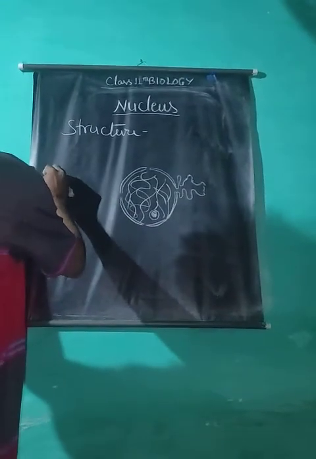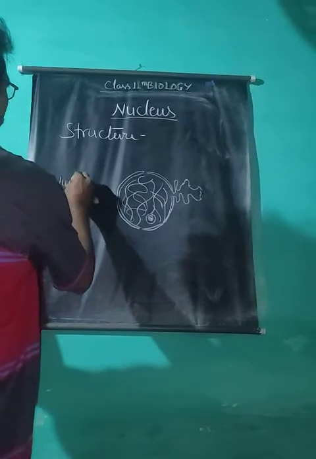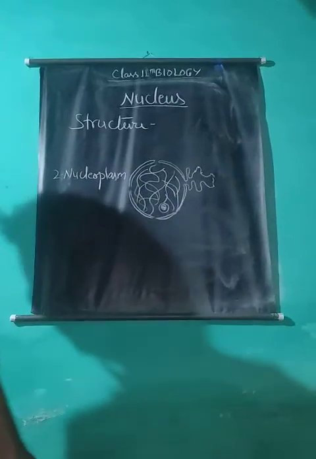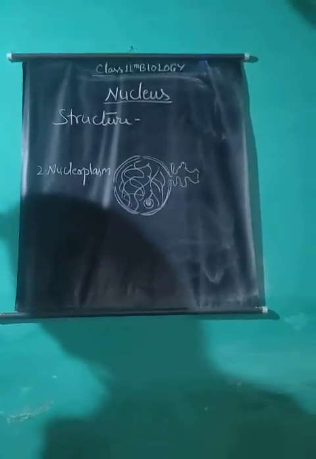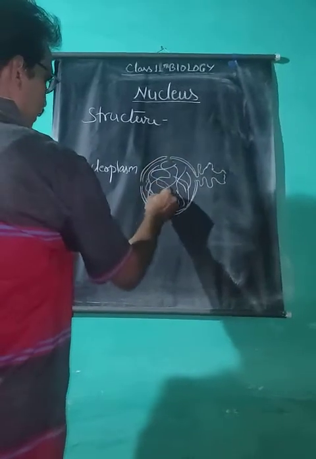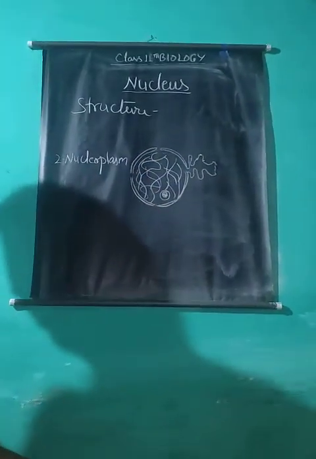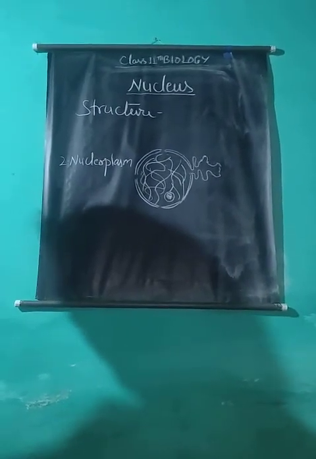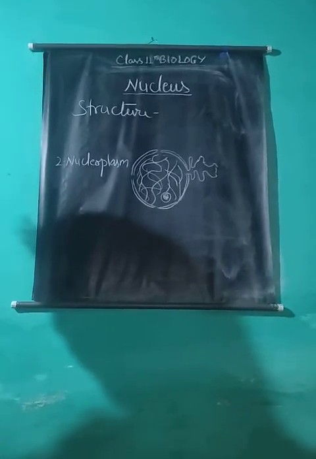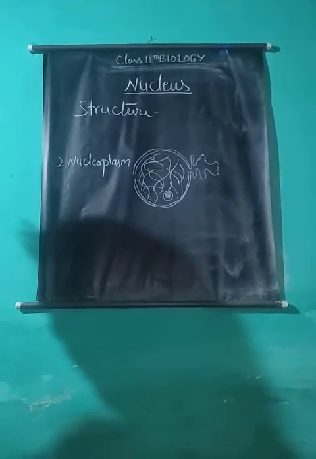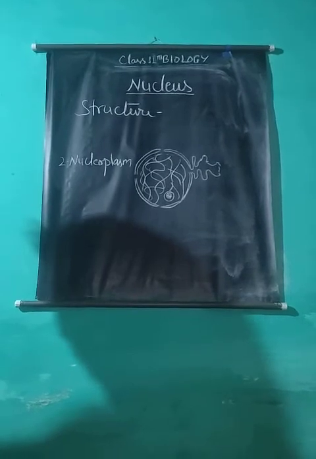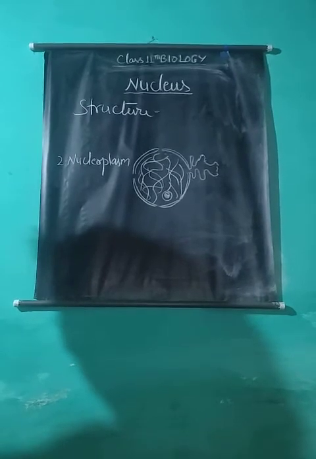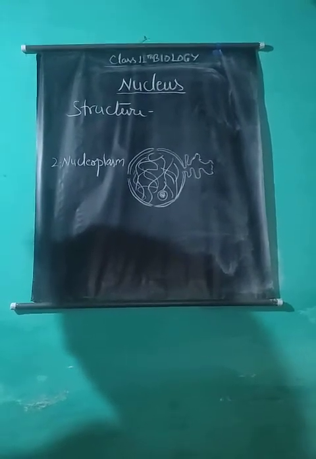Second is the nucleoplasm, or karyoplasm, or the nuclear sap. It is transparent, semi-fluid, granular substance. The chromatin network is suspended in it. Nuclear sap is a mixture of protein, phosphorus and nucleic acids. It is a site for enzymatic activity. Enzymes like ribonucleases, alkaline phosphatase and dipeptidase are found in the karyolymph.